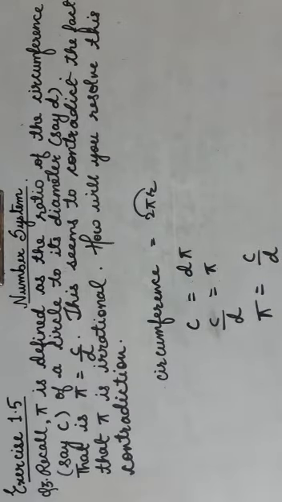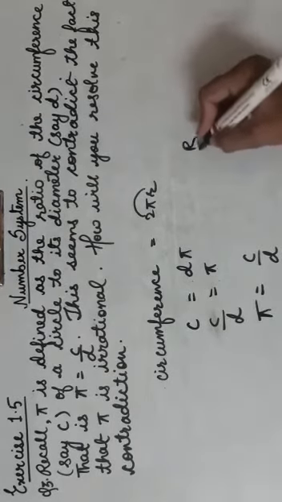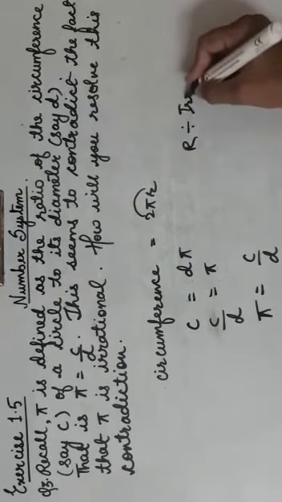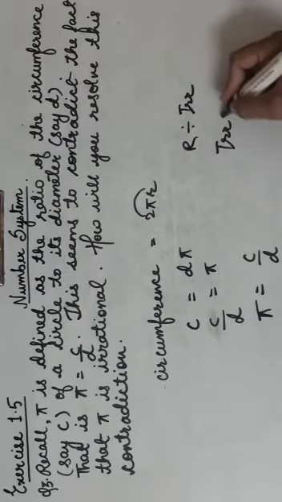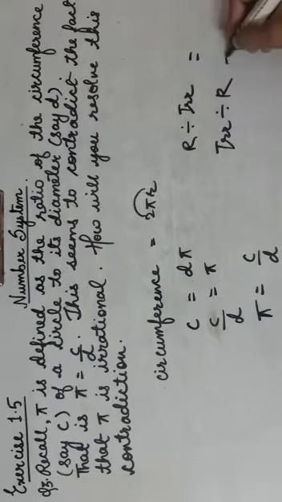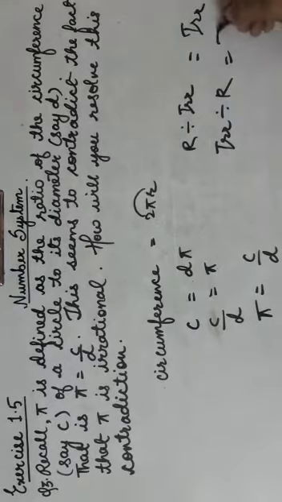But this seems to contradict the fact that it is irrational. We know pi is irrational, but it is written in the form of c upon d. An irrational number cannot be written in the form of p upon q, where p and q both are rational numbers, if you remember. So how to resolve this contradiction? Now we have seen that a rational number divided by an irrational number, or an irrational number divided by a rational number, the result is irrational only.